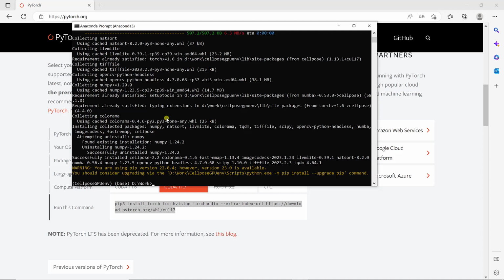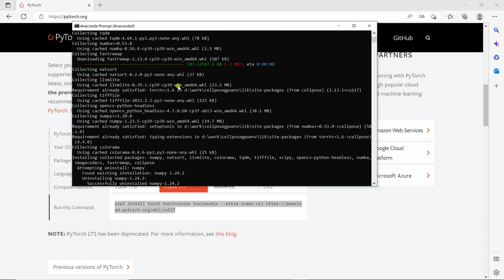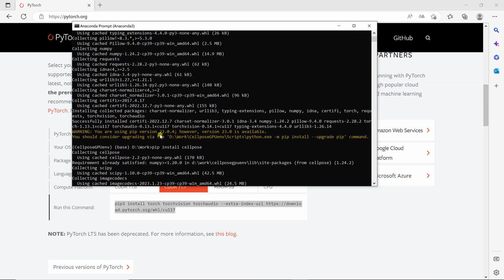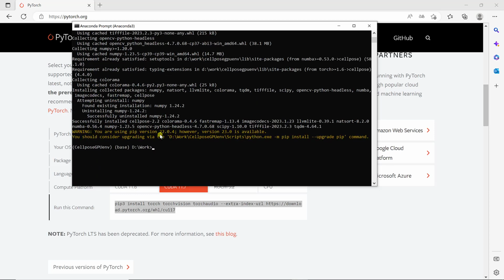So if you do it for the first time, it might take a little bit of time, but that should be similar to what it did for PyTorch. It's going to start downloading, but with more lines, and then it's going to install everything. So now it should be fine.